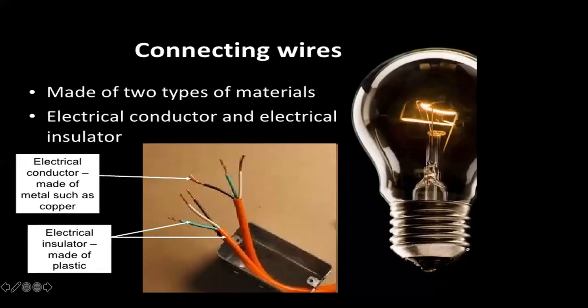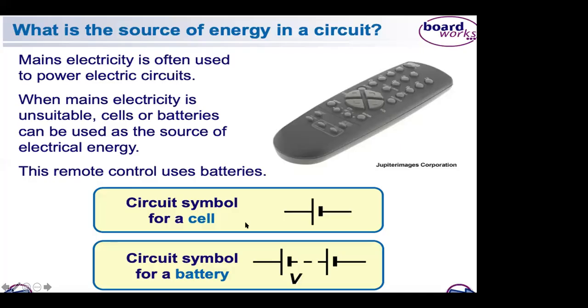Now you already know why insulator covering is there for connecting wires. Who will tell me? Mudabbir? Why is insulator covering there on the wire? Because if insulation is not there, when you touch it, you will get a shock. You will get an electrical shock. So that is why this is covered. The copper wire is covered by insulating material so that you don't get a shock.